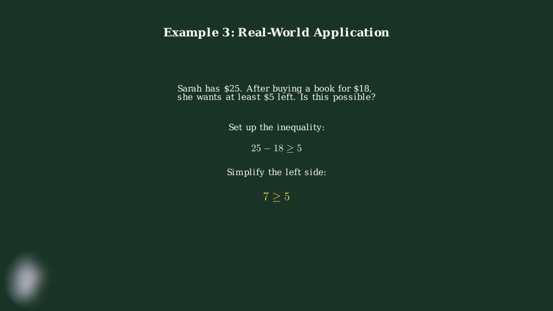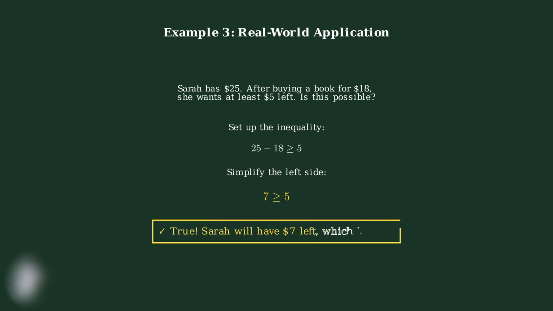We need to simplify the left side. 25 minus 18 equals 7. Since 7 is indeed greater than or equal to 5, this inequality is true. Sarah will have $7 left, which is more than the $5 she wanted to keep.